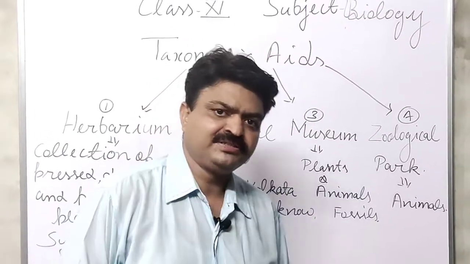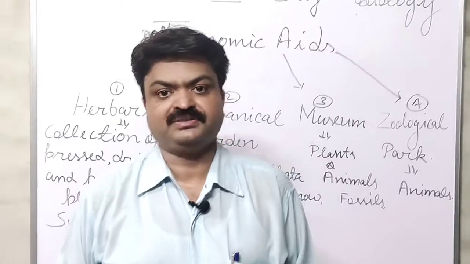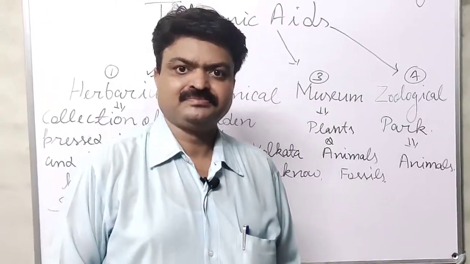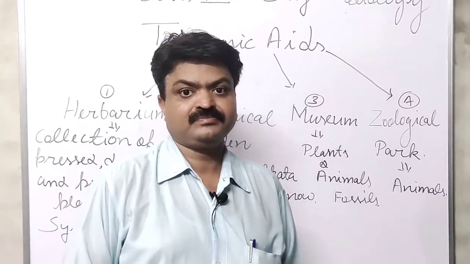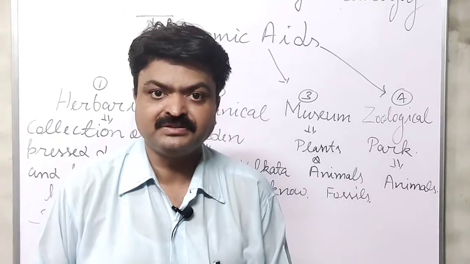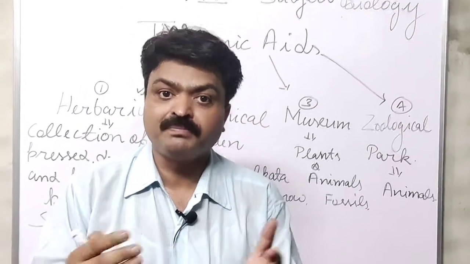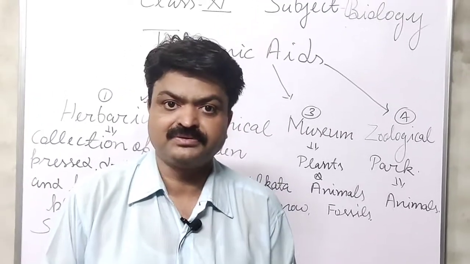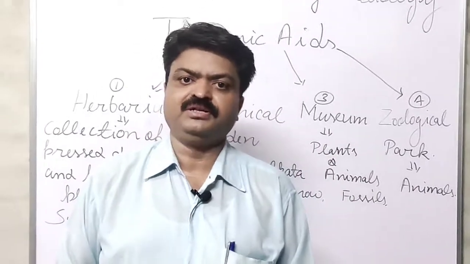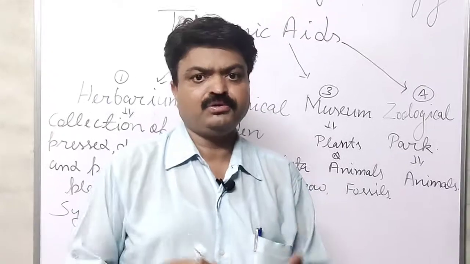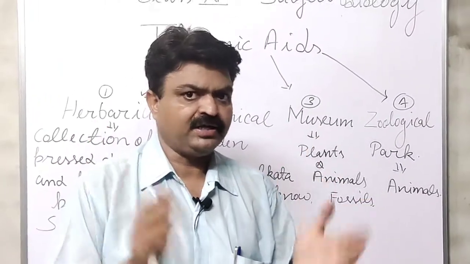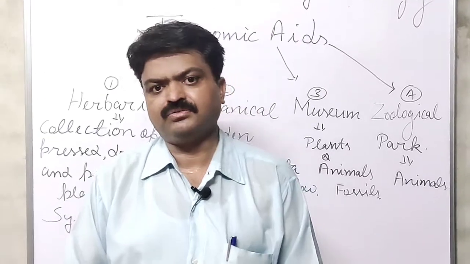Yes, student, now we will discuss the taxonomic aids. What are the aids, student? Taxonomic aids are the places, tools, devices, specimens, or preserved papers from which we classify the living organisms. So in your book some taxonomic aids are given. Those all taxonomic aids we will discuss today.